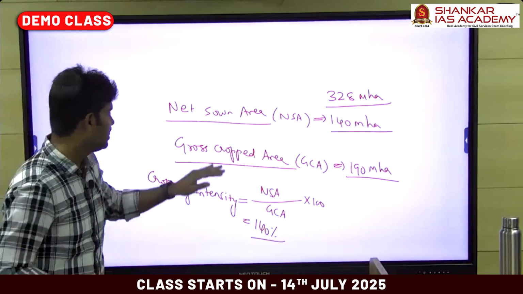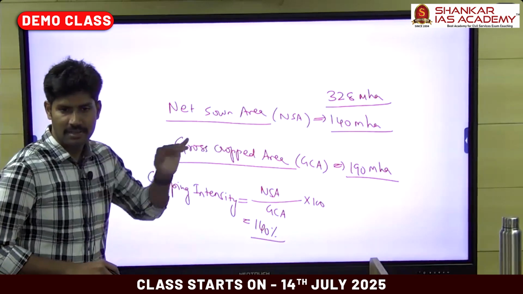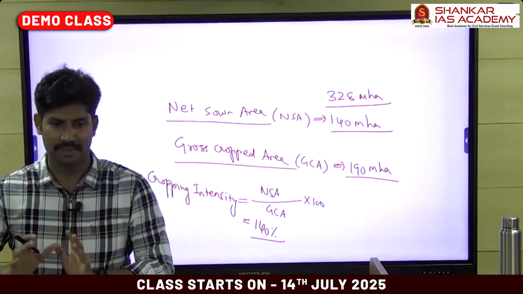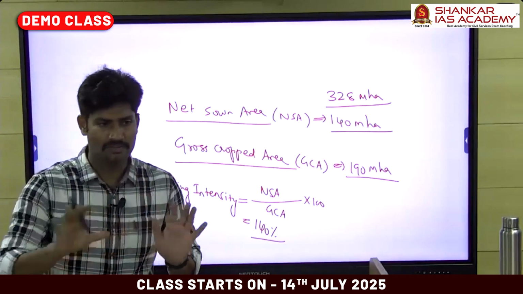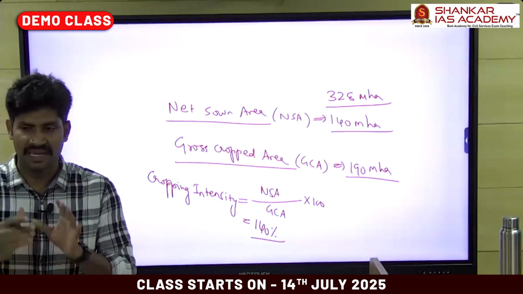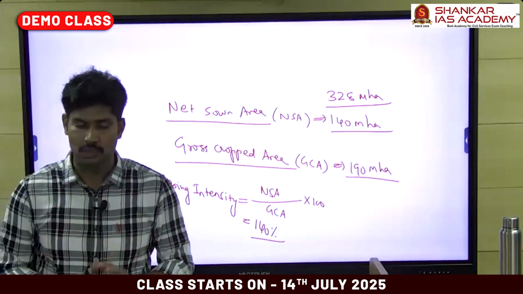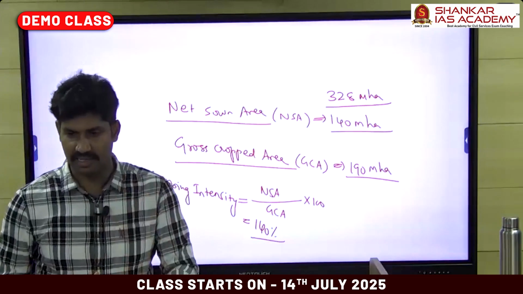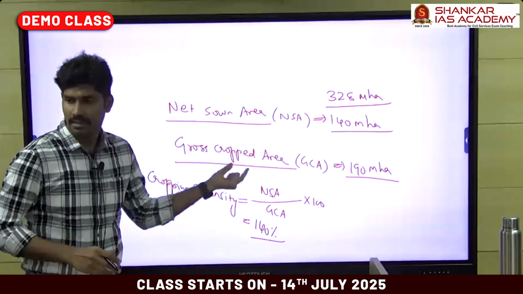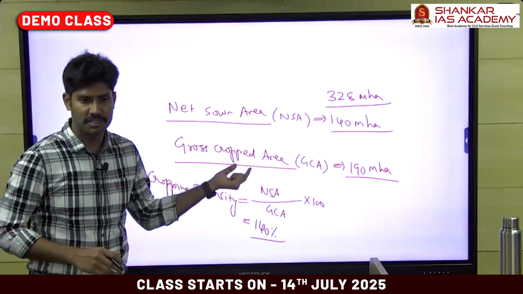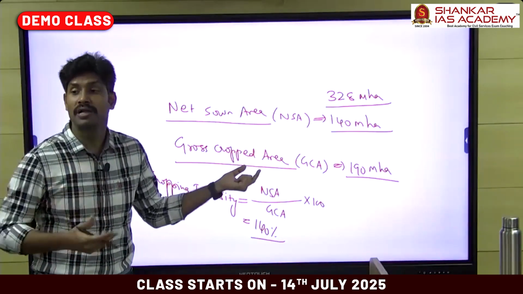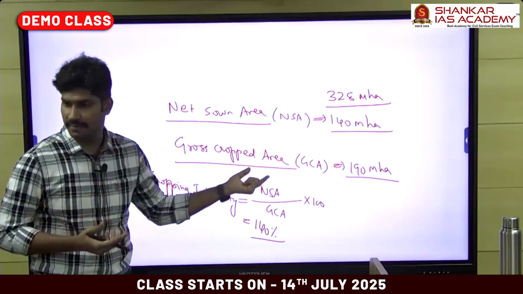Okay. So net sown area means the actual land area available, that is the total arable land. So in India we have 140 million hectares of arable land. Arable land means cultivable land, the area suitable for cultivation, right? Out of this, the land utilized for cultivation in a single year, how many times the land is put into cultivation, that is called the gross cropped area.